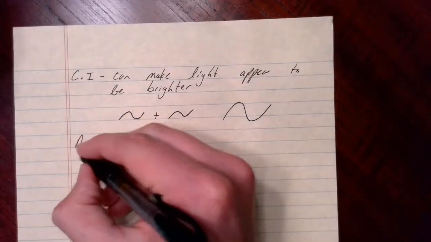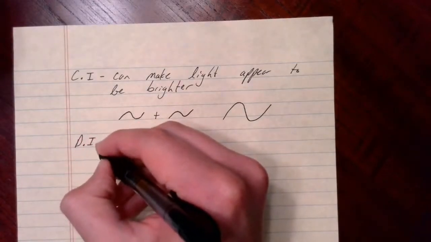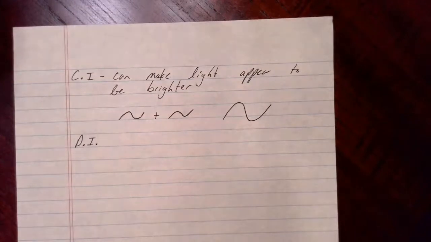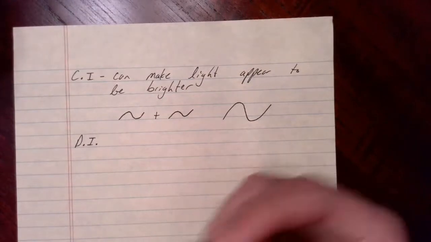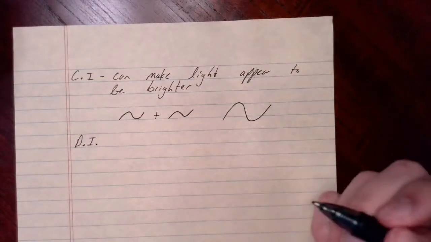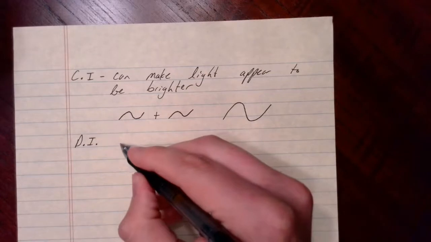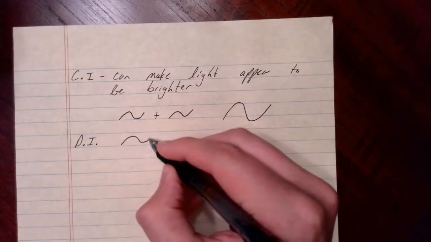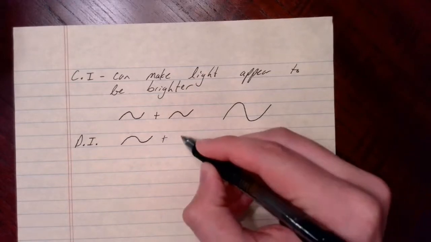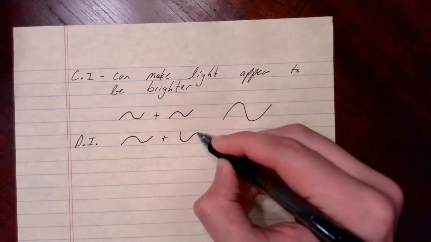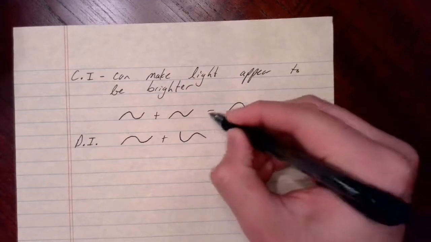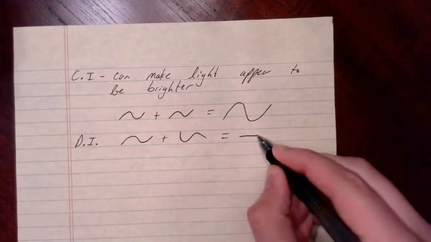Then I have destructive interference. It can actually cause light to disappear here. So it is the opposite of constructive interference. Constructive interference combines waves in a positive way. Destructive interference combines waves in a negative way. So if I had a wave like this plus a wave like this, they could potentially cancel out to give no wave. And light does this.